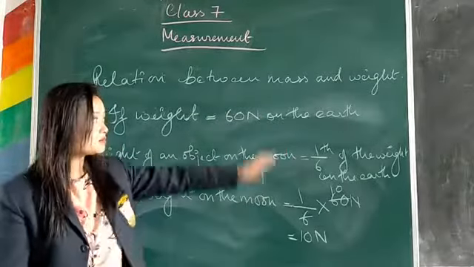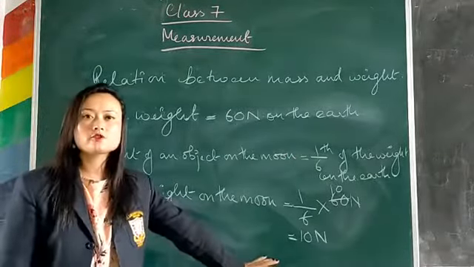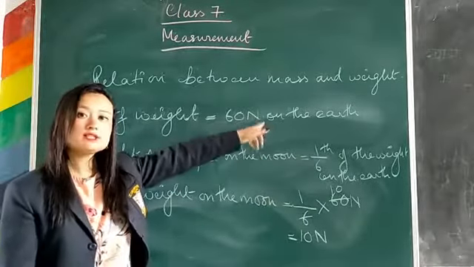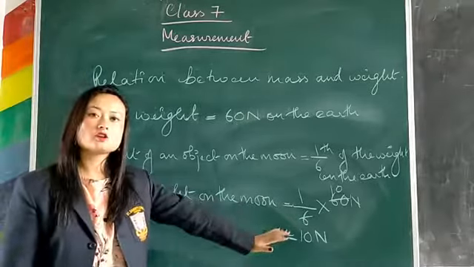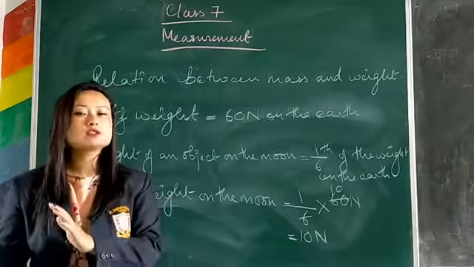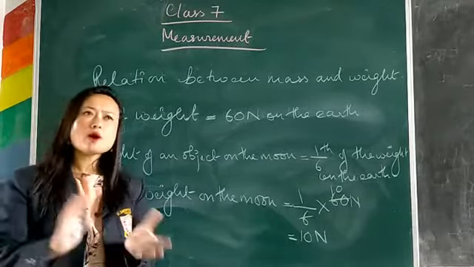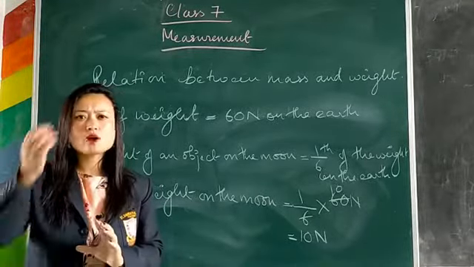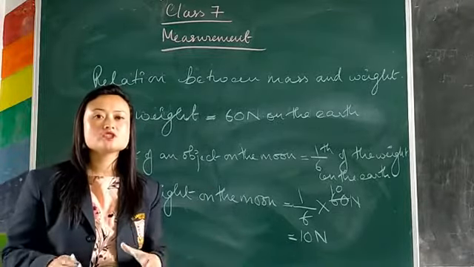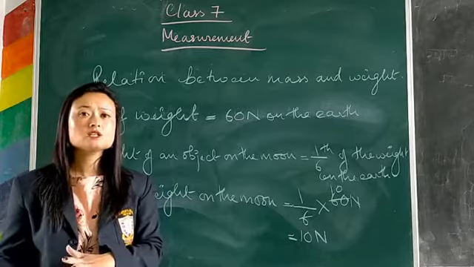So you can make out which one has more gravitational force. The earth. The value of g is more on the earth, and the value of g is lesser on the moon. That's why an object weighs lesser on the moon. And why does the value of g change?